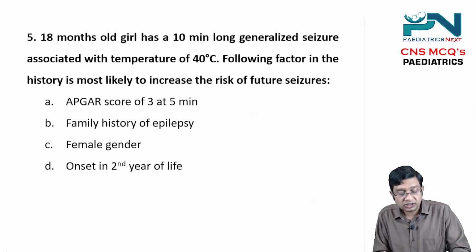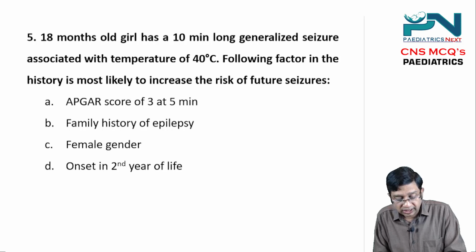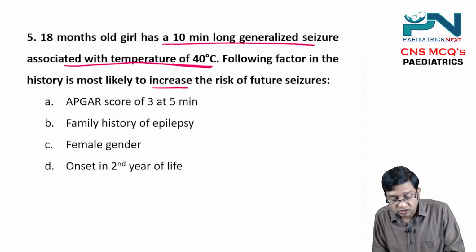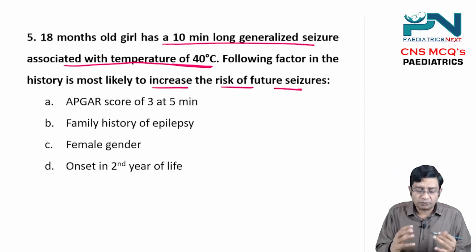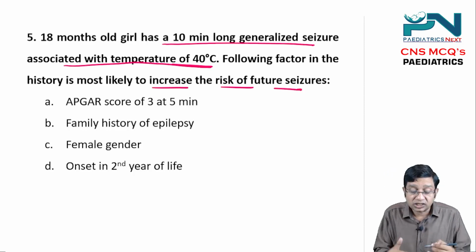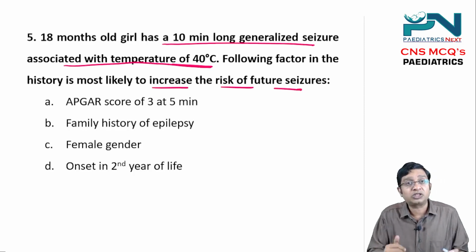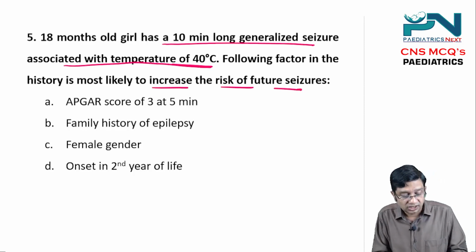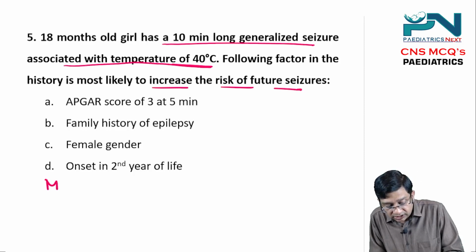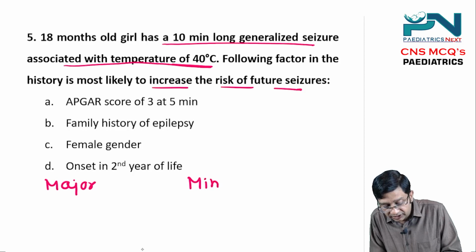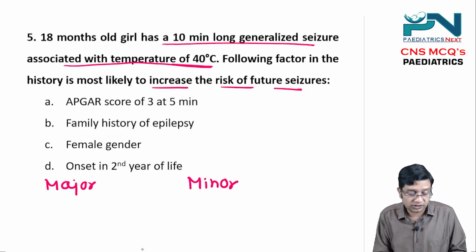Moving on to the last one. An 18-month-old girl has a 10-minute-long generalized seizure associated with a temperature of 40 degrees. Which factor in the history is most likely to increase the risk of future seizures? Now basically in febrile seizure, what is important is that they are recurrent. Next time the child gets fever, there are more chances of recurrence of febrile seizure. And you need to remember what are the major risk factors associated with recurrence and what are the minor risk factors associated with recurrence.